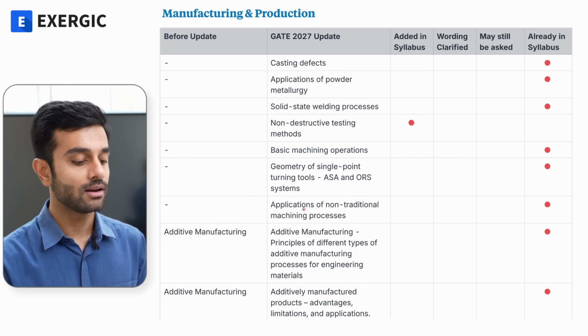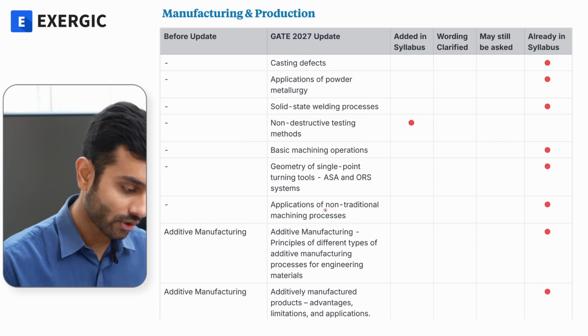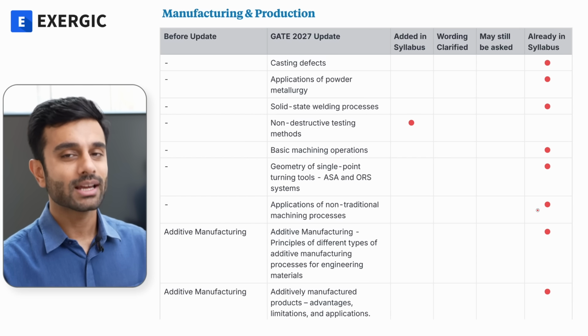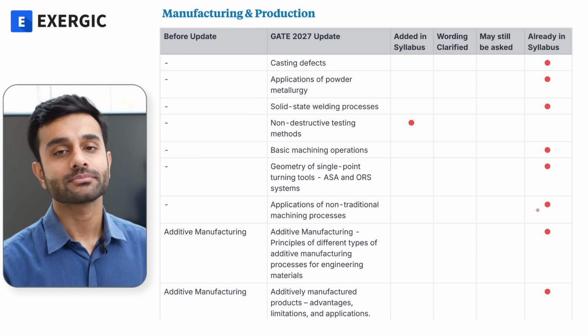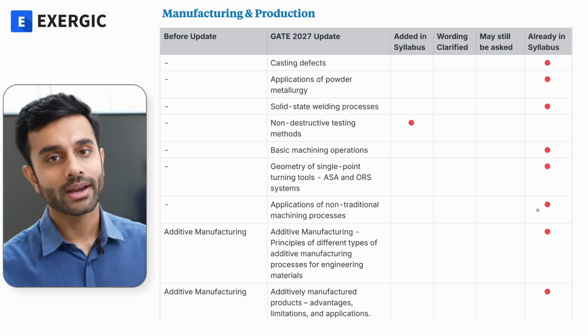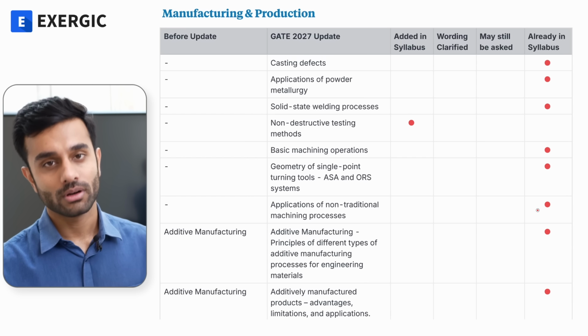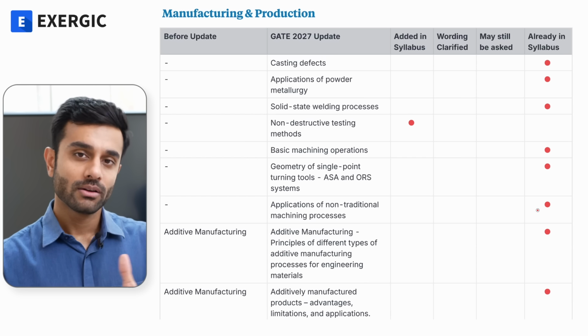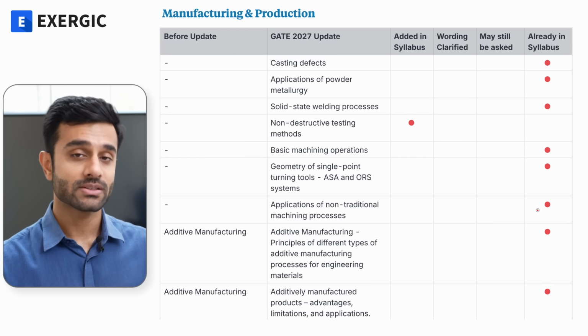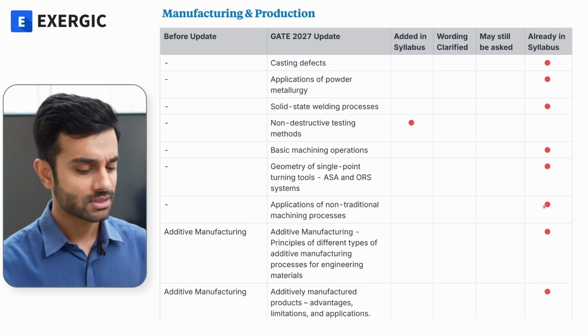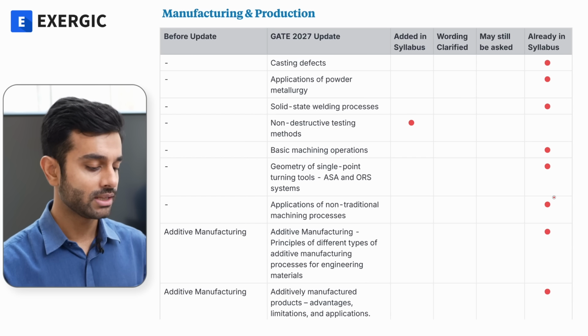Application of non-traditional machining process, again something which we already cover. It's a theoretical part of NTM, where we discuss how and why this method is better. NTM methods are better than traditional methods, as well as their comparison between each other. So this is something which we already cover, it is already in the syllabus.